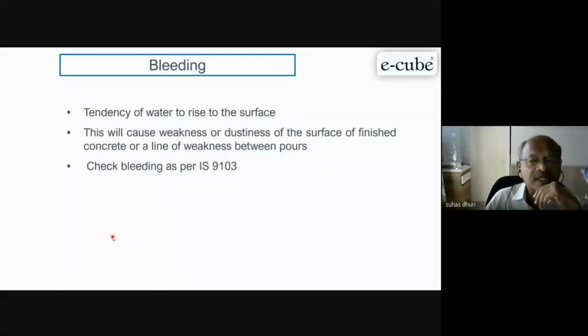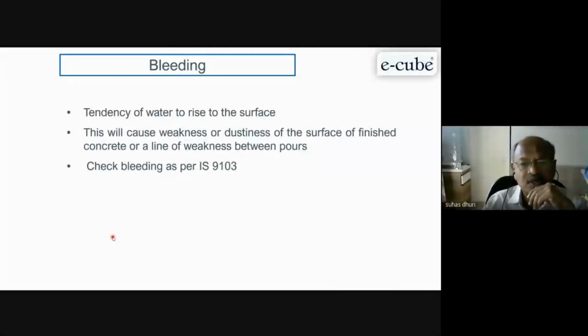Another property, I think we have discussed this, but I'll give it again because this is always an issue today. Today we are facing a lot of issues. Concrete is having bleeding. That is clear water coming on the surface.